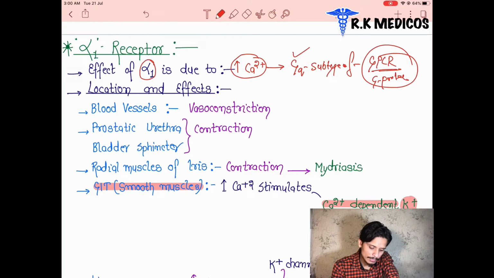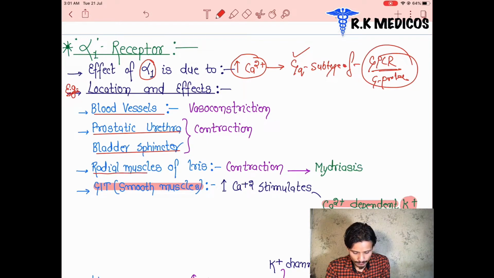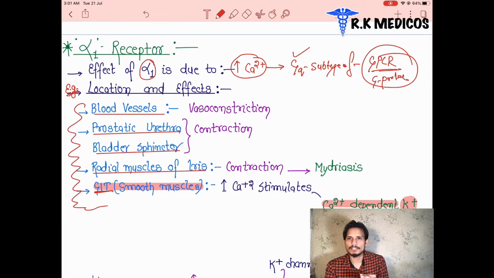So now we are going to see, from the action, their locations, with examples of where they are located. First, they are located on the blood vessels, inside the blood vessels, on the membrane. Next point, in the prostatic urethra, in the urethra, prostatic, and the bladder sphincter. They are also present in the sphincter of the bladder, the radial muscles of the iris, and the smooth muscles of the GIT. And these are the regions where these alpha 1 receptors are present.